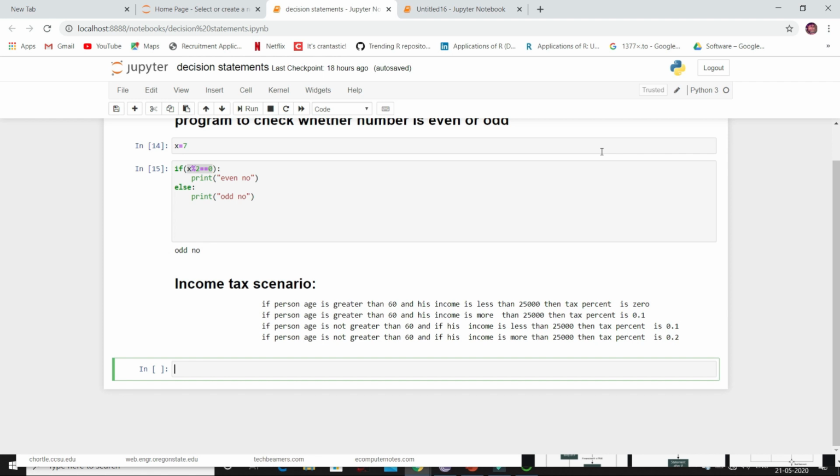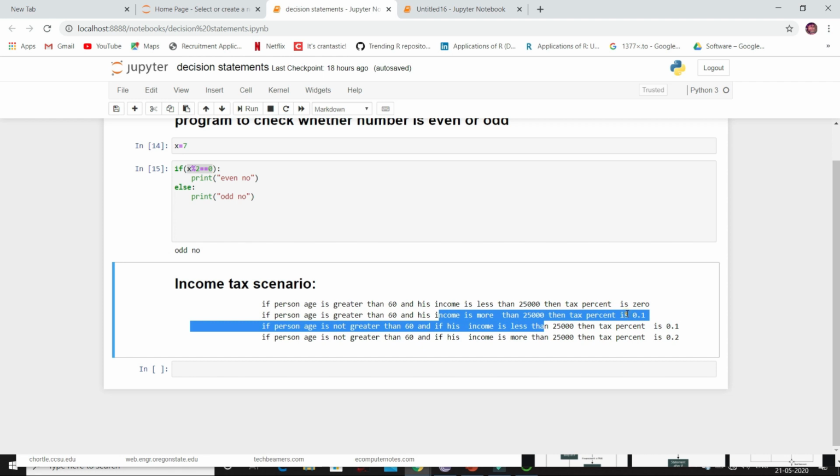Now here I have taken income tax scenario. Here we are calculating tax percent based on two conditions. The first condition is age and second condition is income. So first we will check whether the age is greater than 60. If age is greater than 60, then again we will check his income. If his income is less than 25,000, then his tax percent is 0. And if his income is more than 25,000, then his tax percent is 0.1.